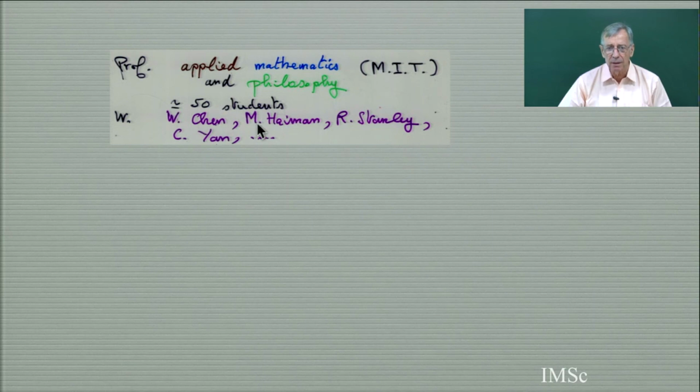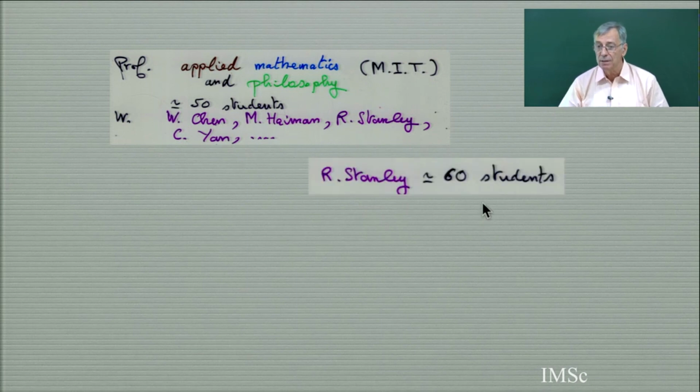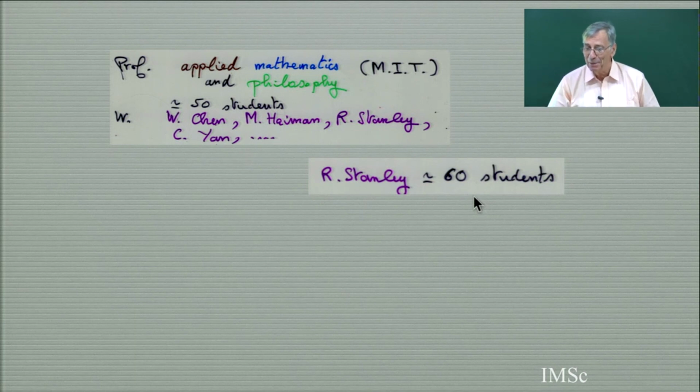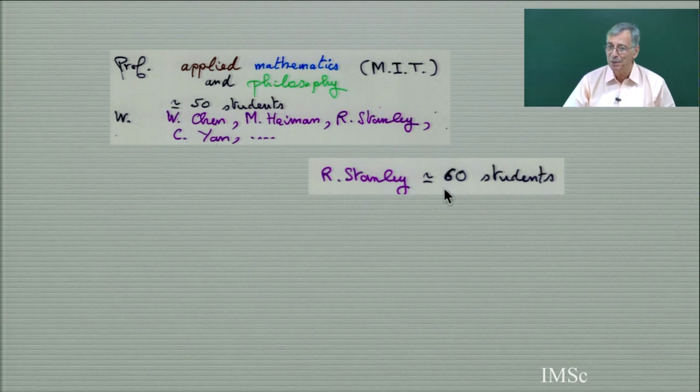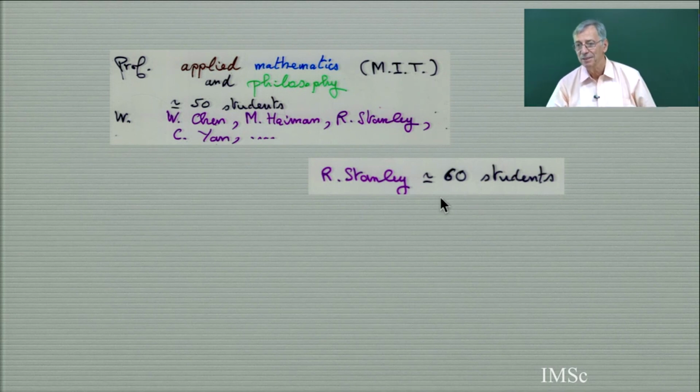So he has many students, in particular Bill Chen, Ayman, and especially Catherine Yan and Richard Stanley. And Richard Stanley has about 60 students, and many of them are leaders in combinatorics in the United States. So this was the foundation of algebraic and enumerative combinatorics in the United States.